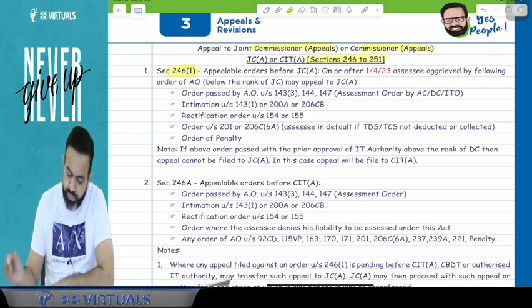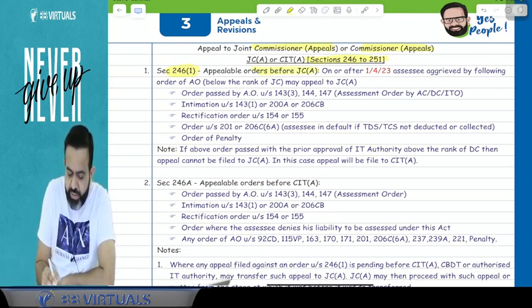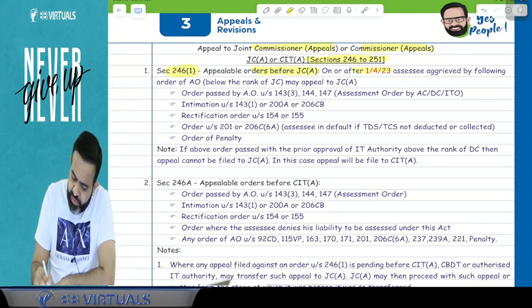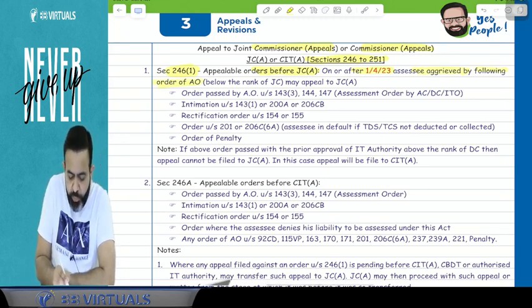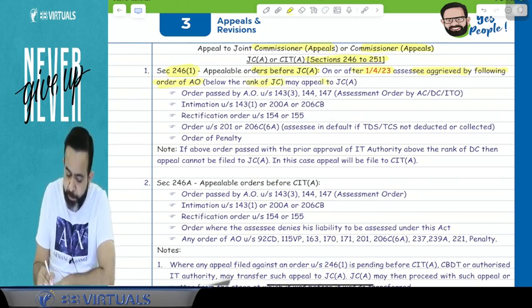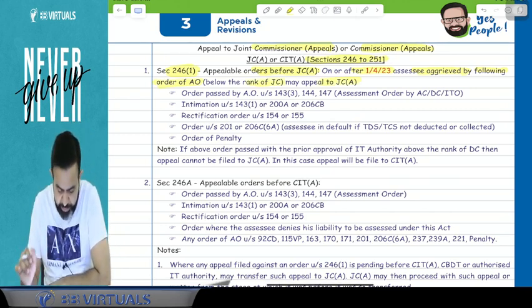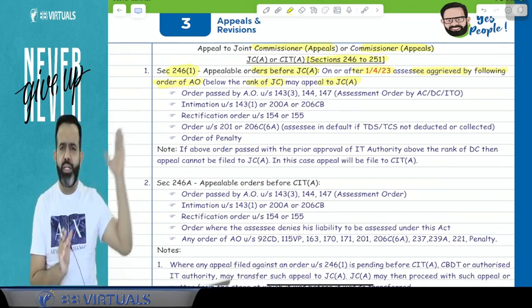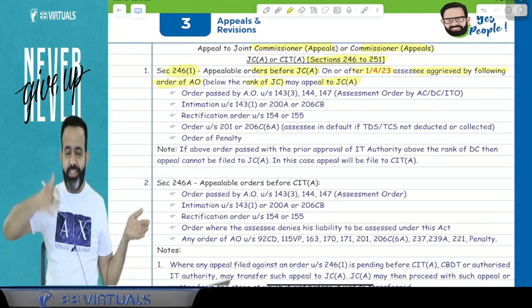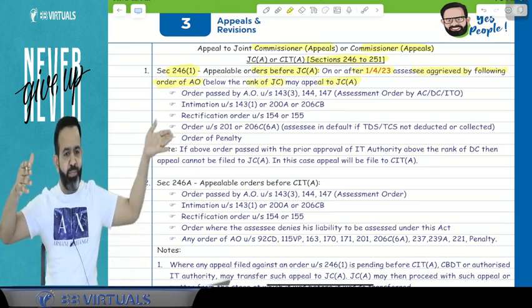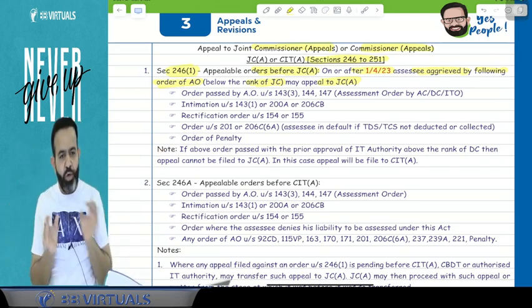This section says the appealable orders against the JC appeal. So on or after 1/4/2023, an assessee aggrieved by the following orders of an AO who is below the rank of the Joint Commissioner may appeal to the Joint Commissioner (Appeals). Now guys, Joint Commissioner and Joint Commissioner (Appeals) are different. On the first day I have discussed that. Okay, CIT and CIT (Appeals) are different. Both have different functions. So only JC is written.